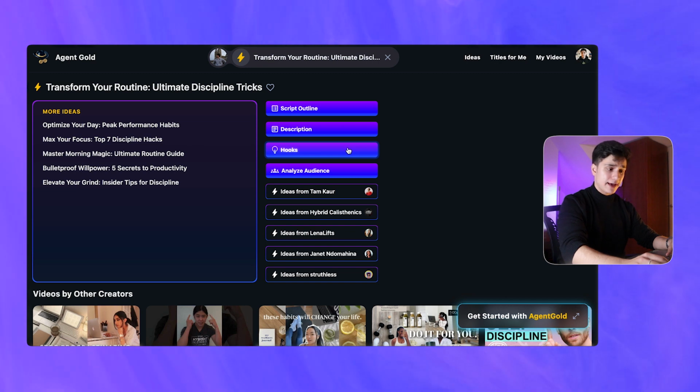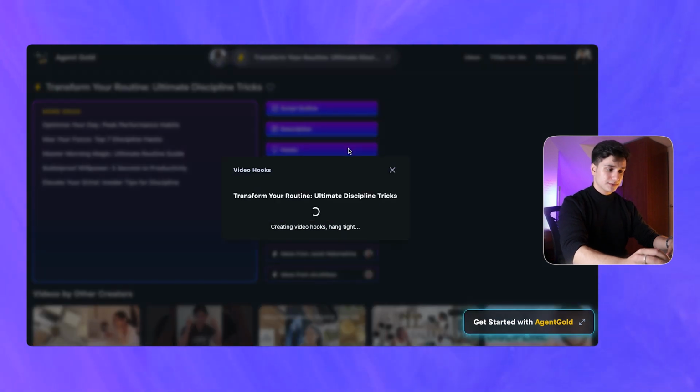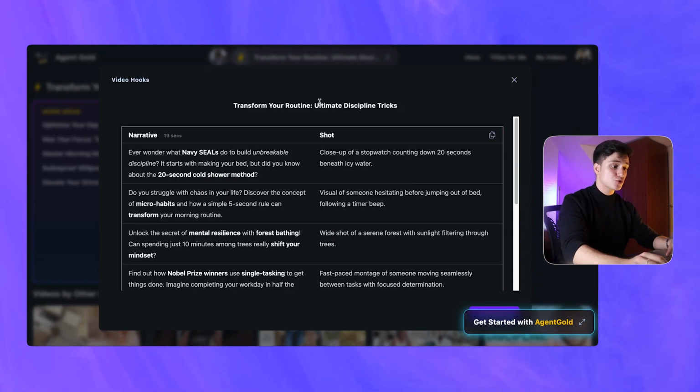And another tool that we have, which is called hooks. And boom, just like this, for this video, Transform Your Routine, Ultimate Discipline Tricks, we have an entire hook with the narrative, so what you speak, as well as the shots. And you can copy this hook like this.